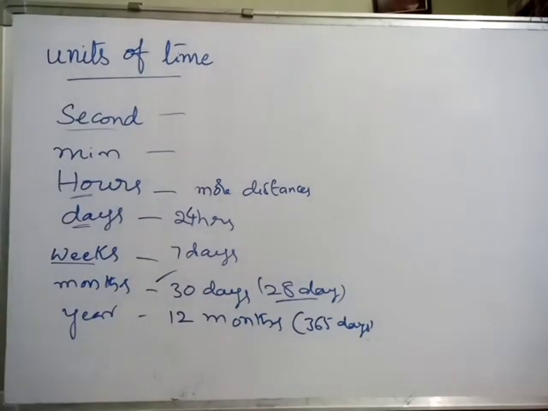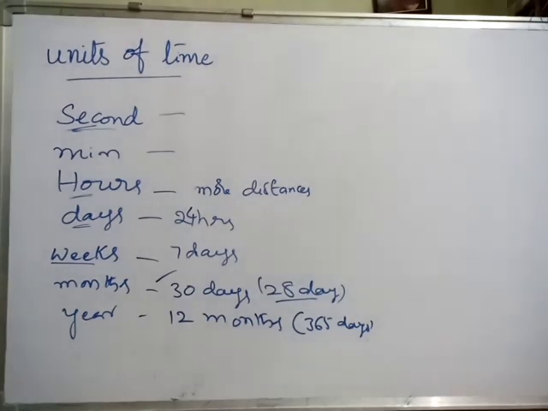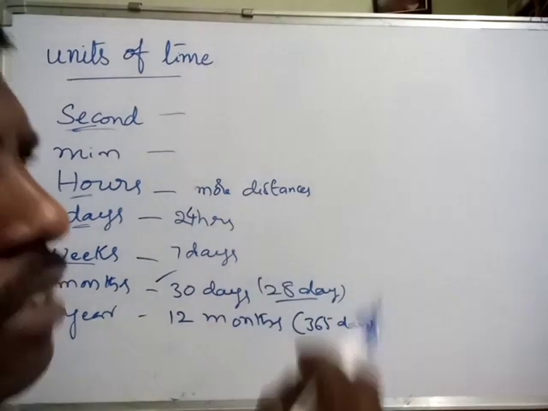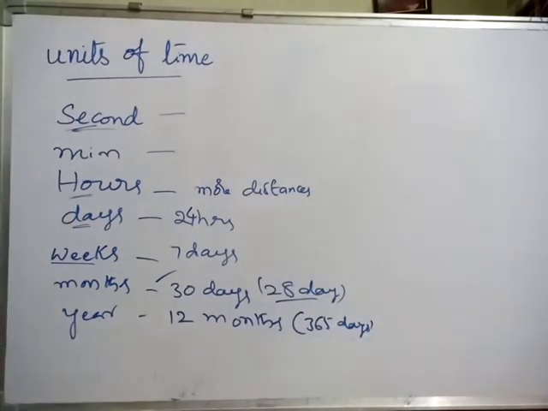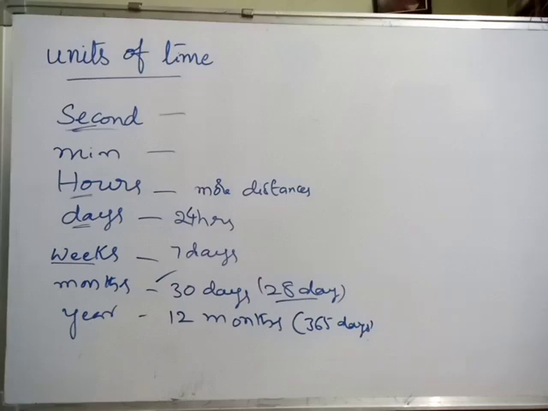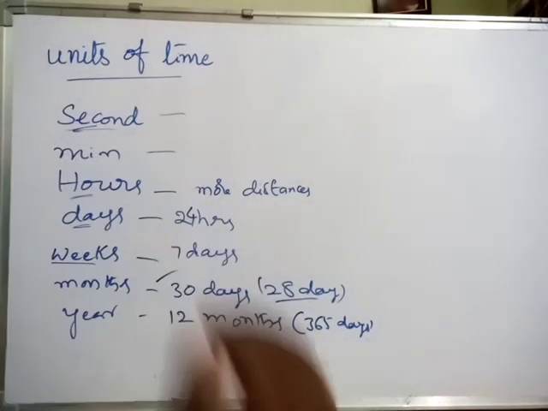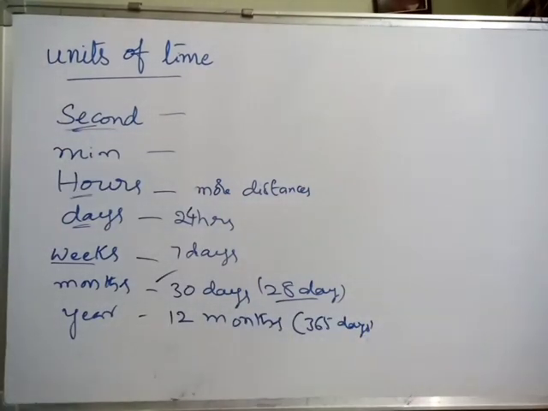Still smaller than the second, there are microseconds also, because earthquakes sometimes occur in less than a second, very rapid. Thunders we can observe, that type of situation occurs in a second or less than a second.